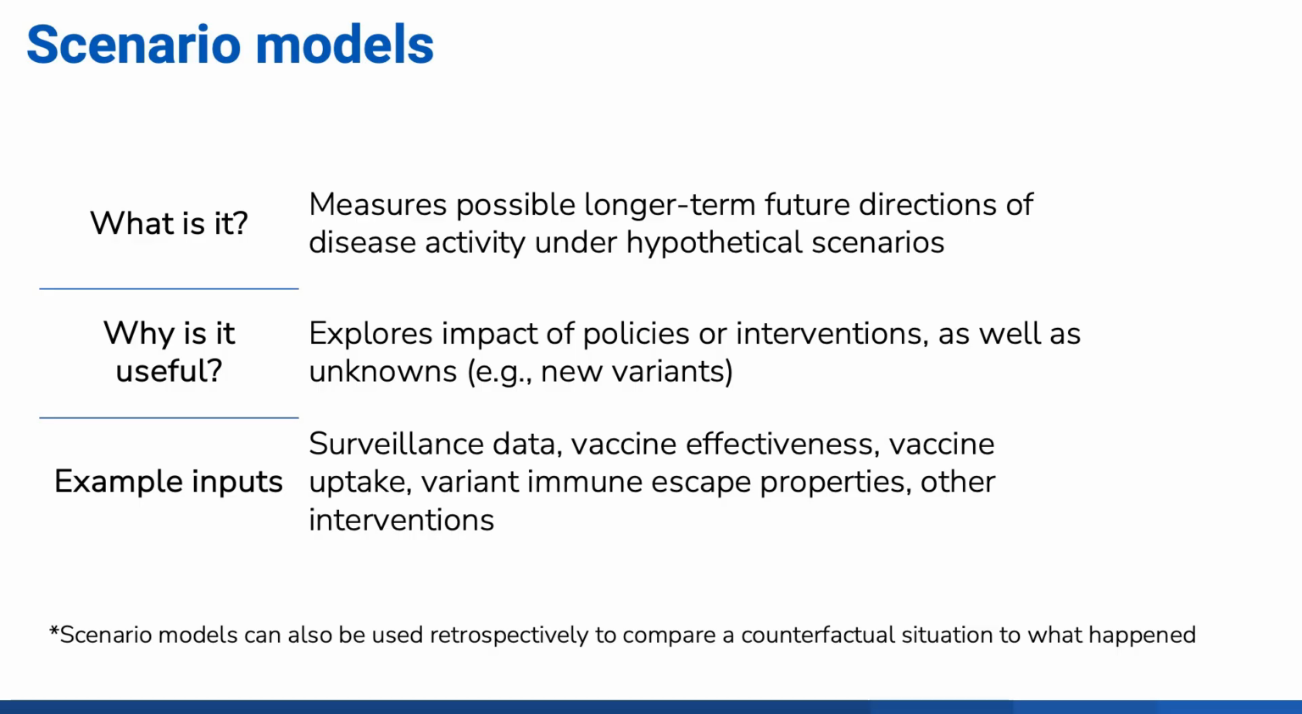This is useful to explore the potential impact of policies or interventions, as well as things that are unknown, like if new disease variants emerge with different levels of transmissibility or immune evasion. Types of input that would go into a scenario model depend on what scenarios you are trying to compare and your assumptions. This could include surveillance data, vaccine effectiveness, vaccine uptake, variant immune escape properties, or information about other interventions.